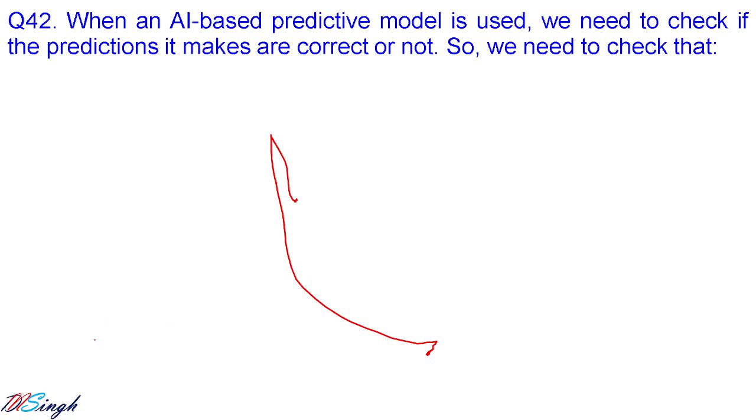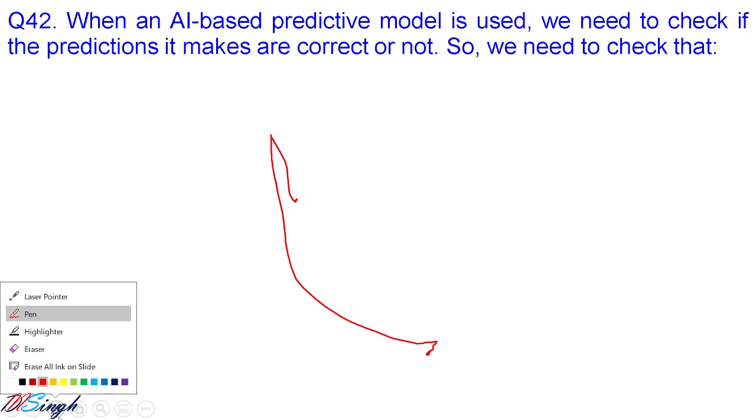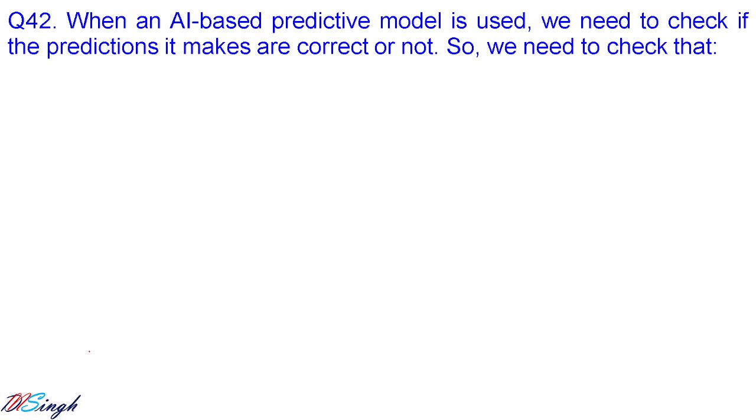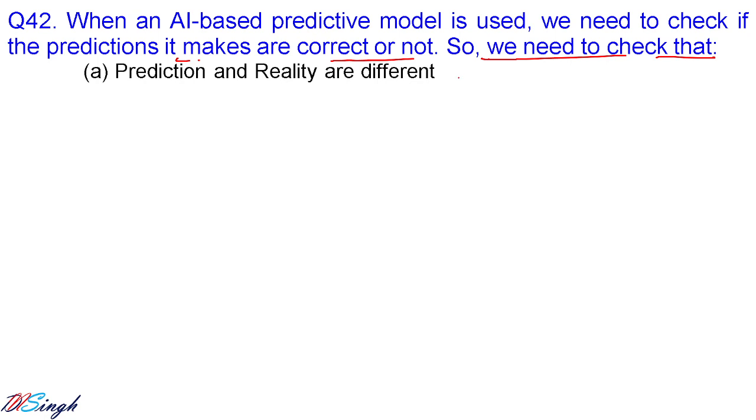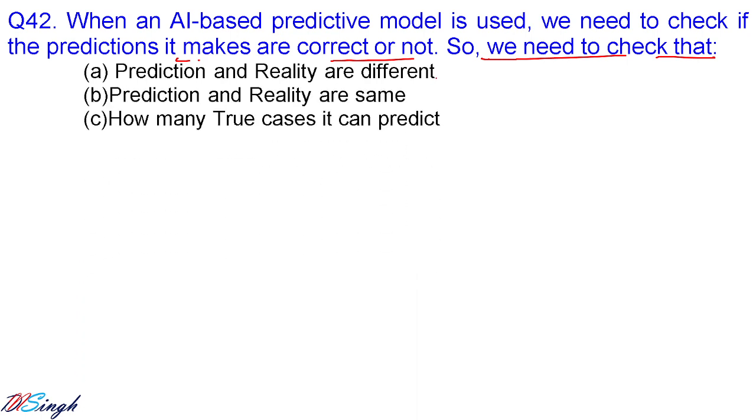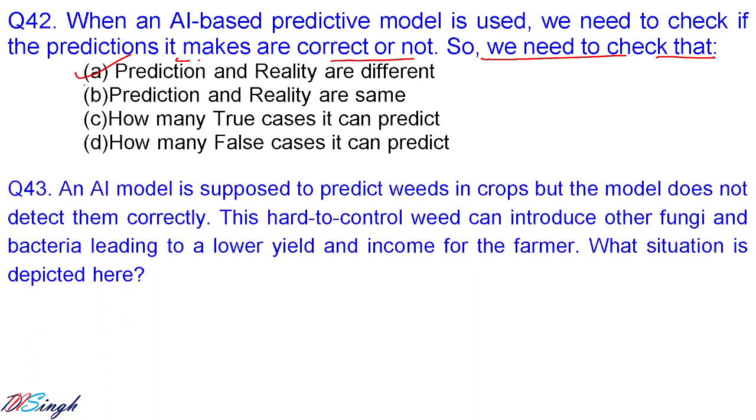When an AI based prediction model is used, we need to check if the predictions it makes are correct or not. So we need to check what? If we need to check if its predictions are correct or not, we need to compare it with the reality. If prediction and reality are different, then we can say the prediction made is not correct. So that needs to be the correct answer for this one. Let us go for 43.